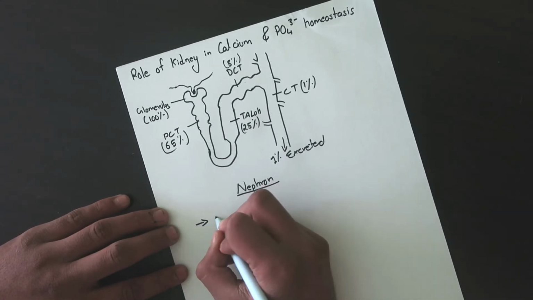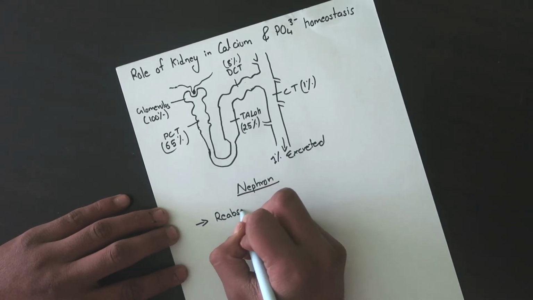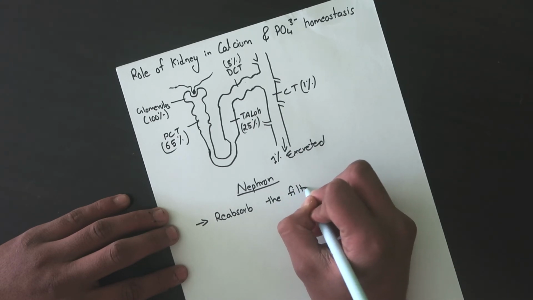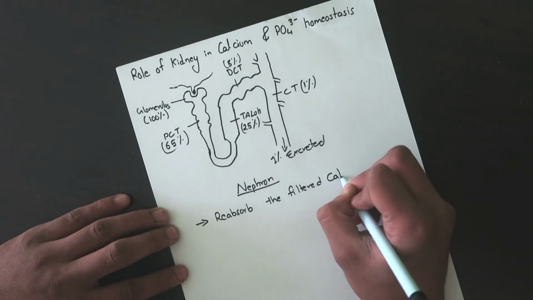So the role of kidney is to reabsorb the filtered calcium.